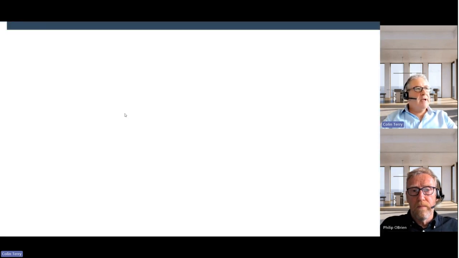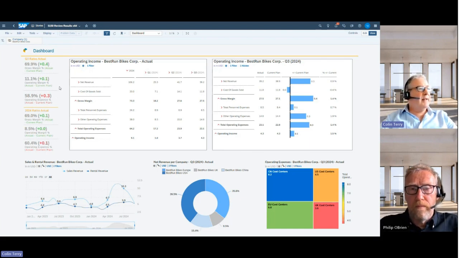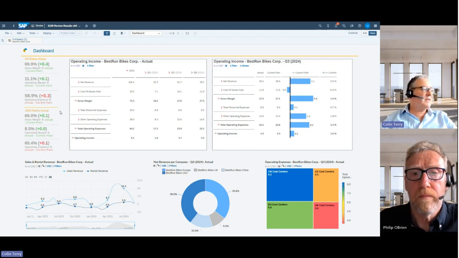That takes me to a new story. And here you can see we've been taken to a dashboard that's giving us our actuals to budget or to plan KPIs all in one screen. So for instance, we can see on the left-hand side over here, we have 3 KPIs. They're giving us our Q3 actual results to plan. So you can see that our gross margin is above plan, as is operating margin. Our operating expenses, however, are slightly over, and you can see that by the color coding on the KPIs.